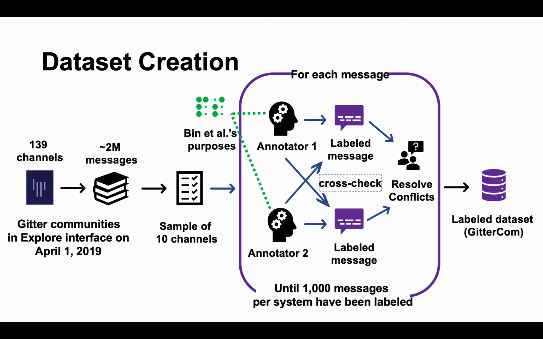For creating the dataset, we first gathered the Gitter communities that existed on the Explorer interface of the Gitter platform as of April 1st, 2019. This resulted in 139 channels and over 2 million messages. Out of these, we extracted a sample of 10 channels that had a broad community and were associated with active open source systems at the time.